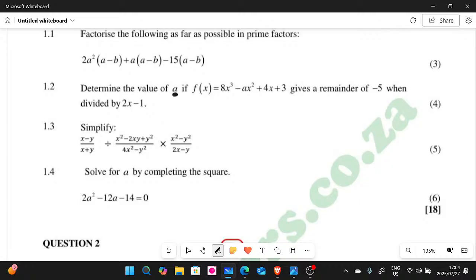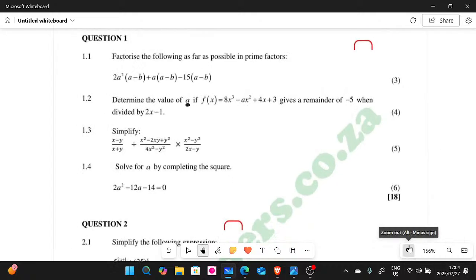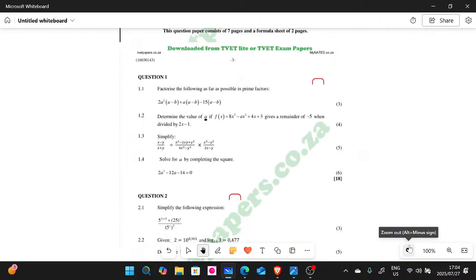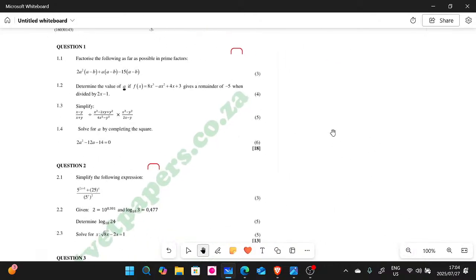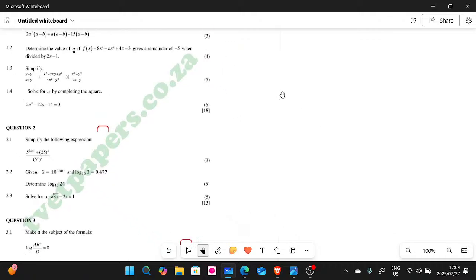Now let's look at this here, guys. They say simplify. I'm going to copy it again on the side, and then I explain some of the things. But this one here, we need to use BODMAS, guys. Do you still remember BODMAS from high school? I hope you still do. So we have the following here: the first group of expression, and then we divide by x squared minus 2xy plus y squared, right?